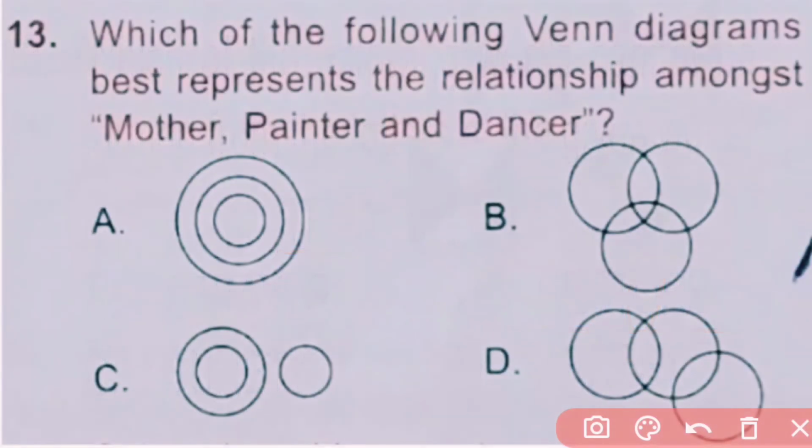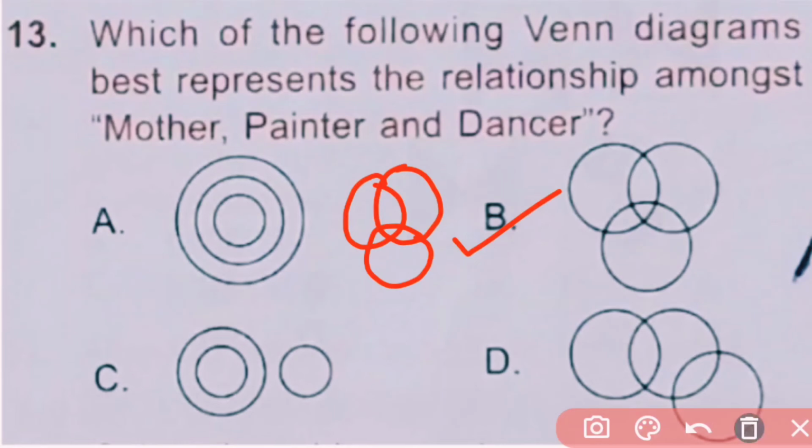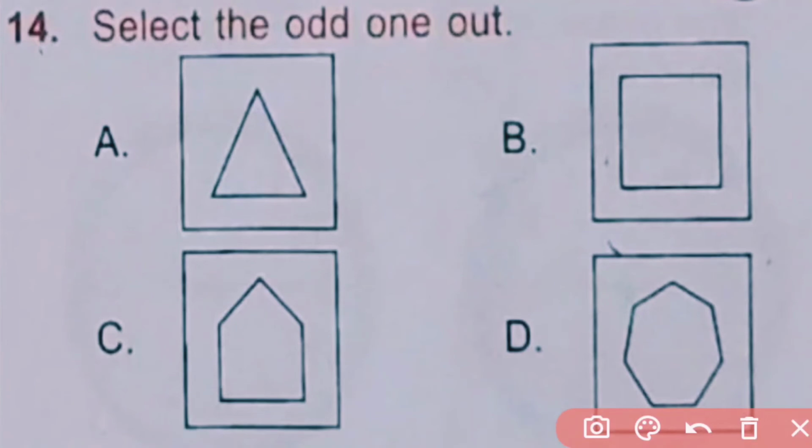Question number 13. Which of the following Venn diagrams best represents the relationship amongst mother, painter and dancer? So here a mother can be a painter and can be a dancer. So here B best represents the relationship amongst mother, painter and dancer. B is the correct answer.